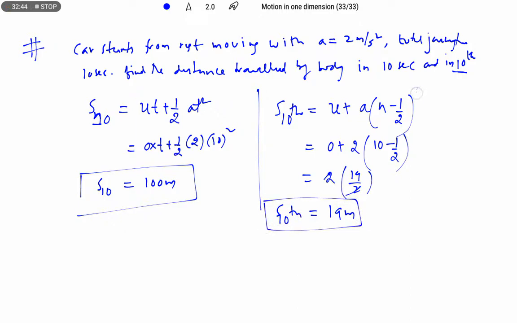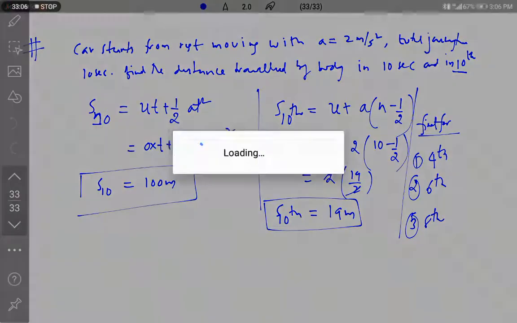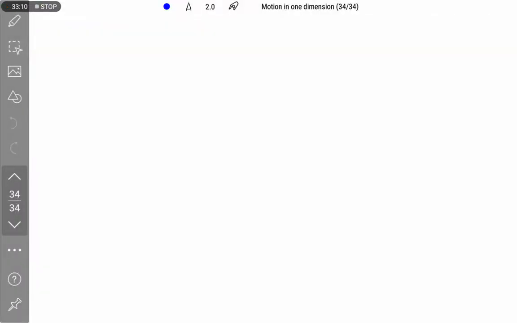In a similar manner, you can find it for the 4th second, the 6th second and the 8th second. So practice this, it will make you perfect in doing these problems. Right. Next.